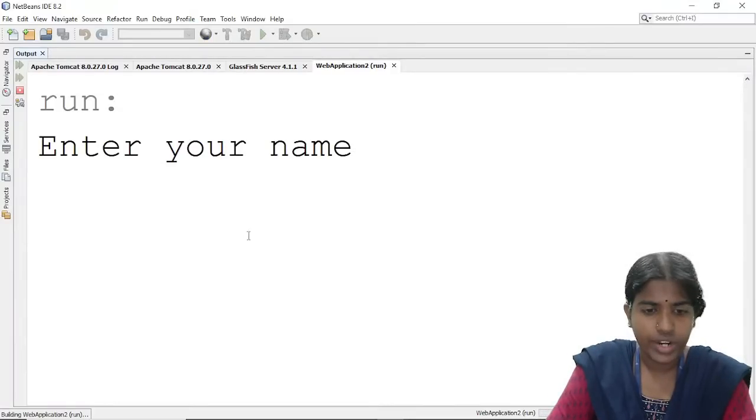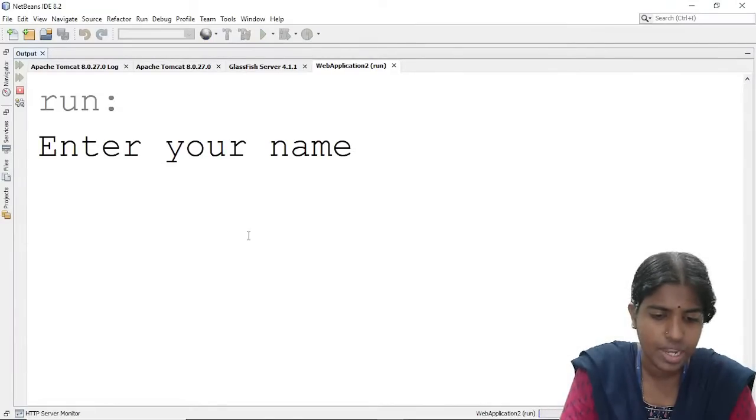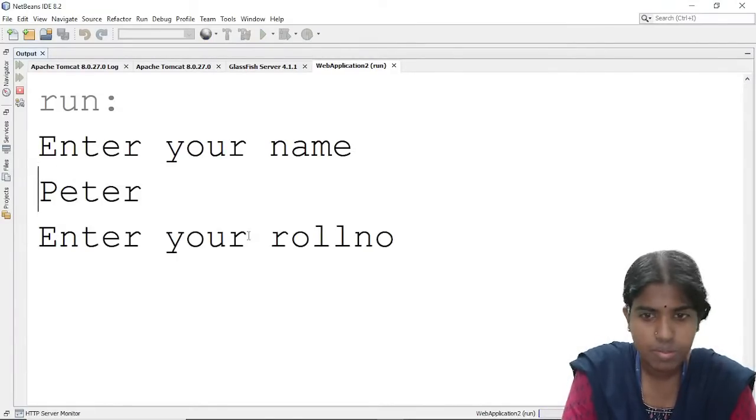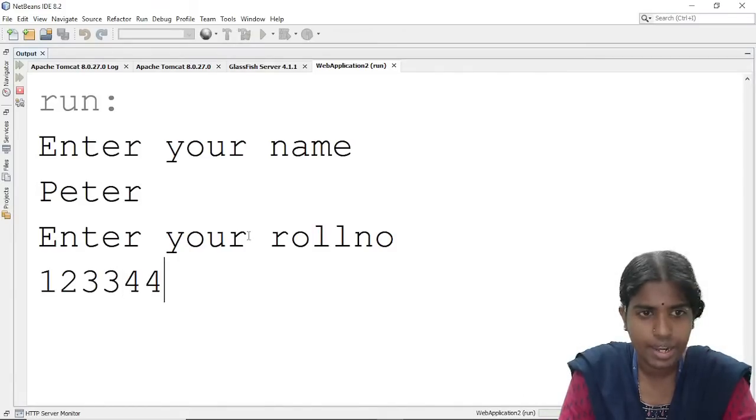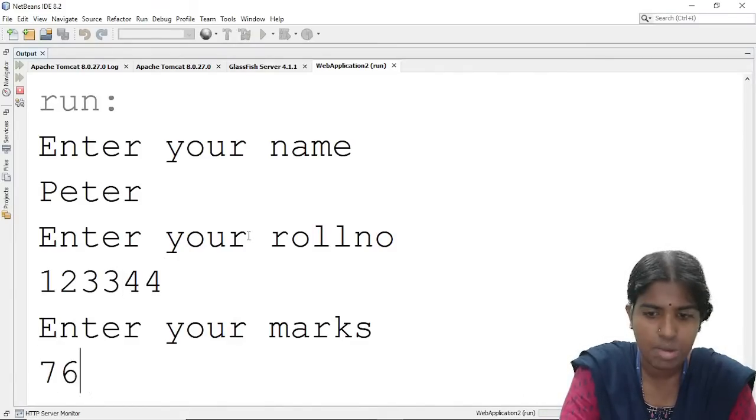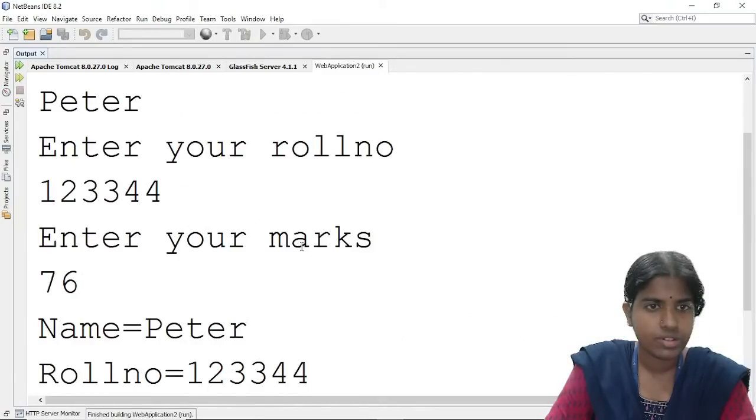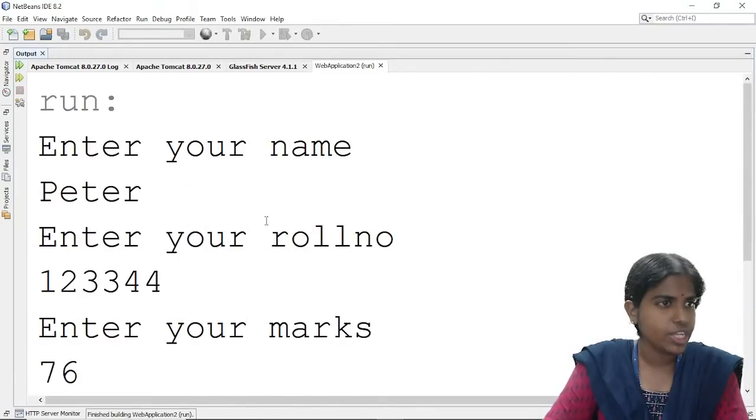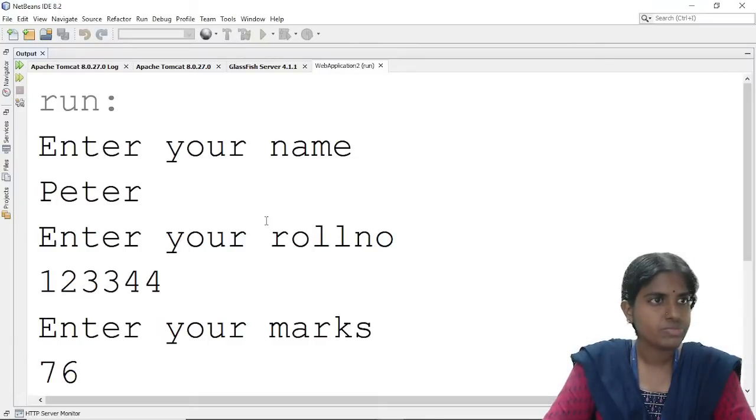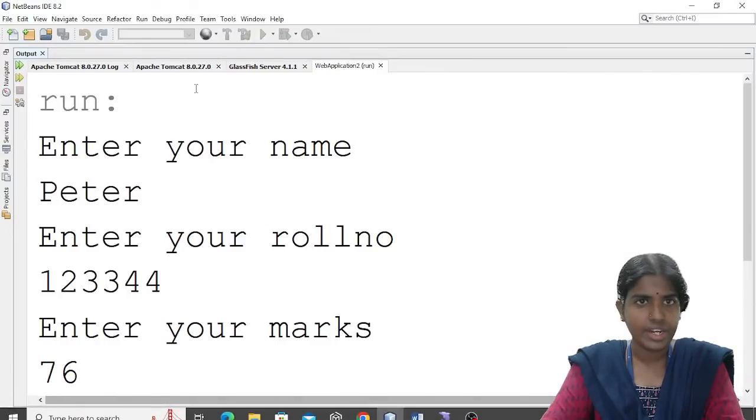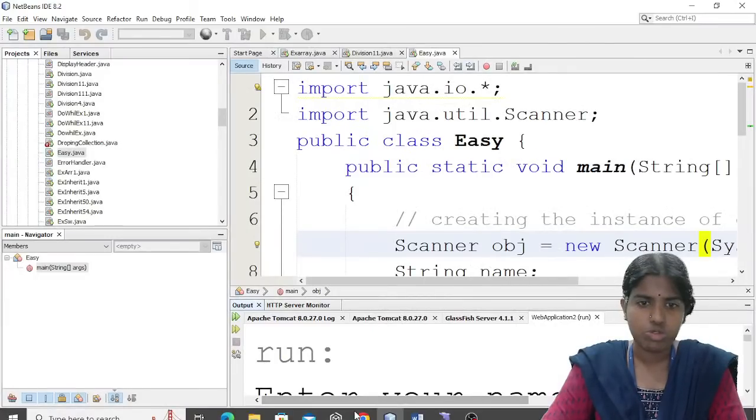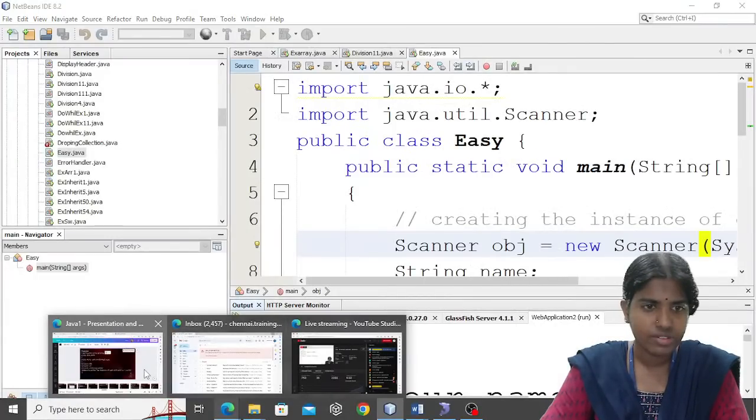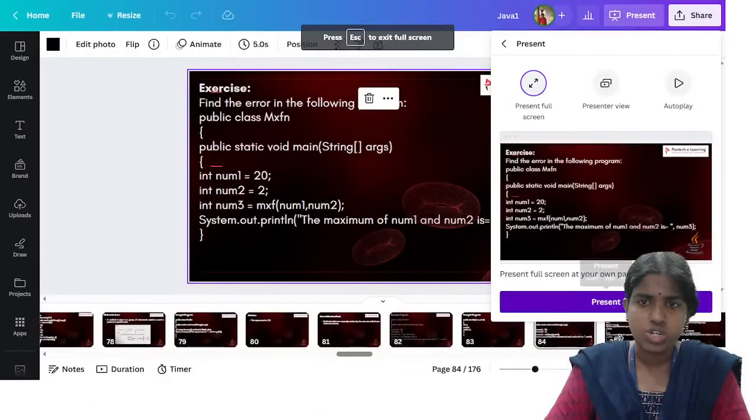For example, I am just getting some names. I enter the roll number, I am giving some roll number and whatever the marks are, I am giving here. So, clear with this, how to get the user inputs? Clear with this? Till this, clear? I was discussing with you about predefined methods and user defined methods.